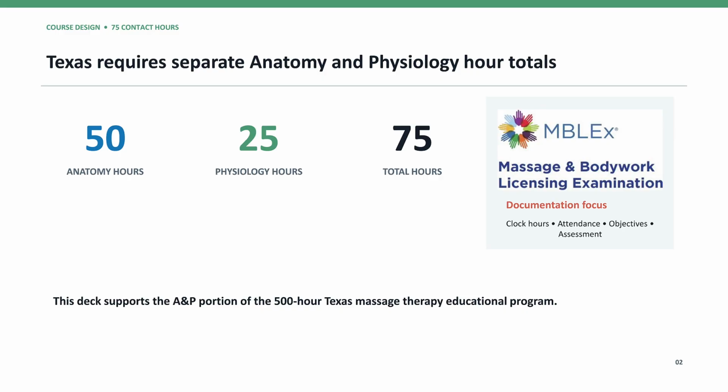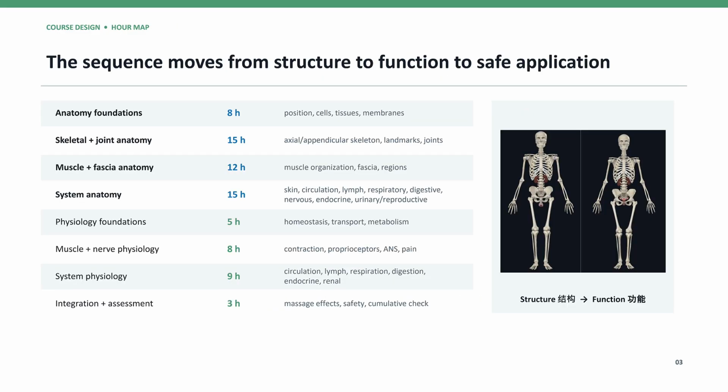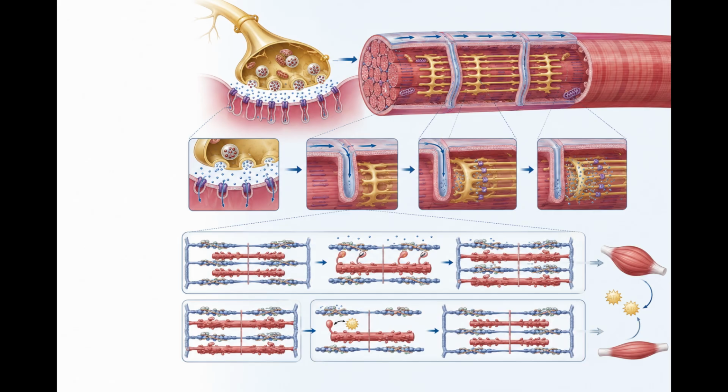Welcome to Neuromuscular Physiology and Pain. In this lesson, we will explore how nerves activate muscles, how the body monitors movement and tension, how the autonomic nervous system changes body state, and how pain is produced and experienced. Let's begin with muscle contraction.